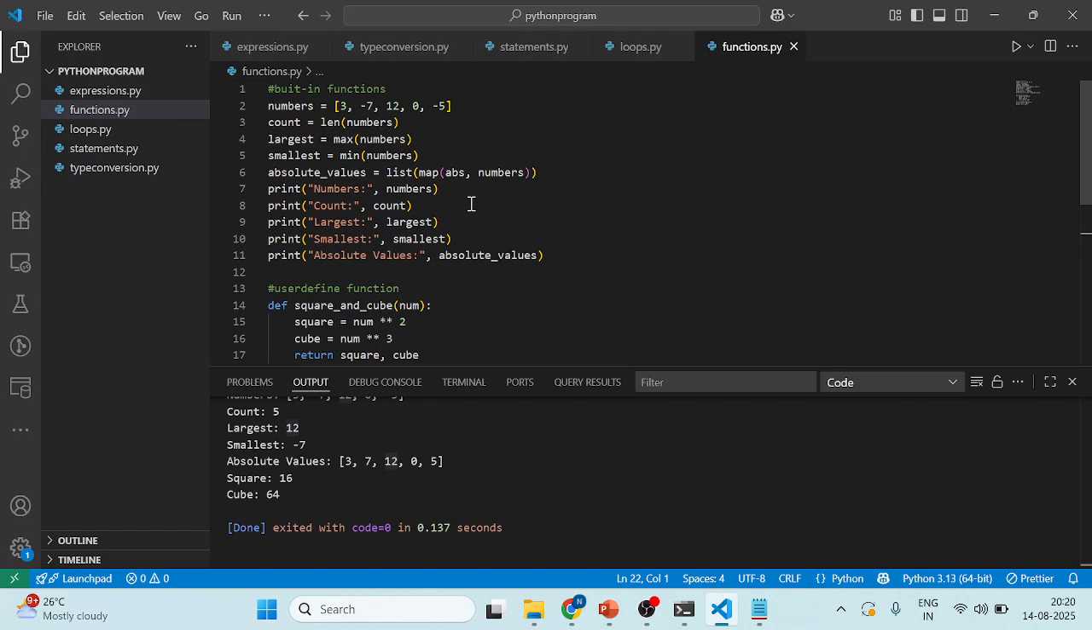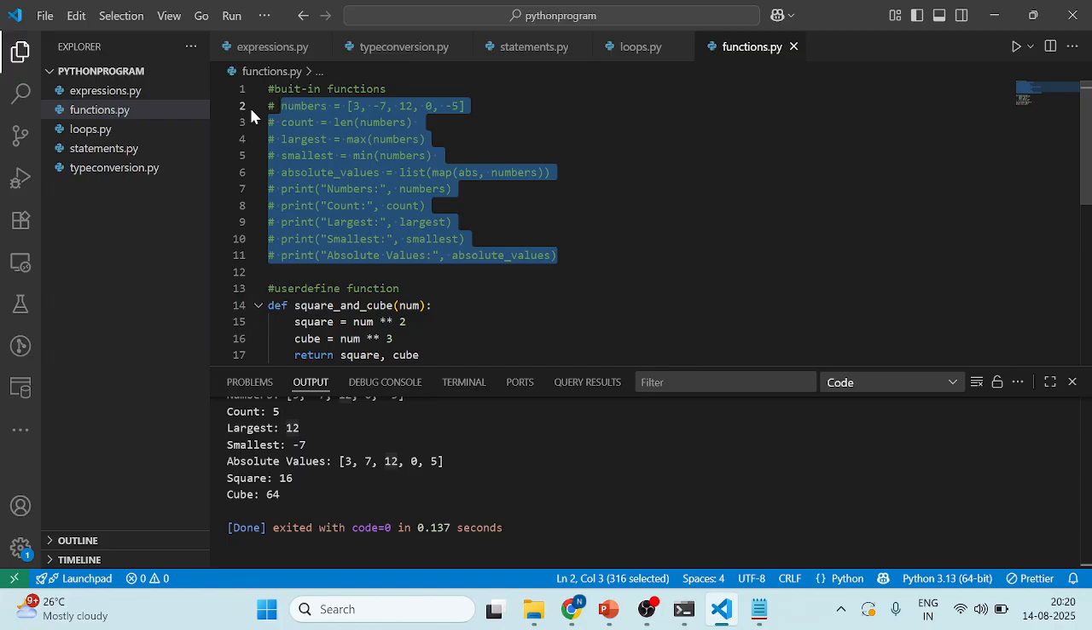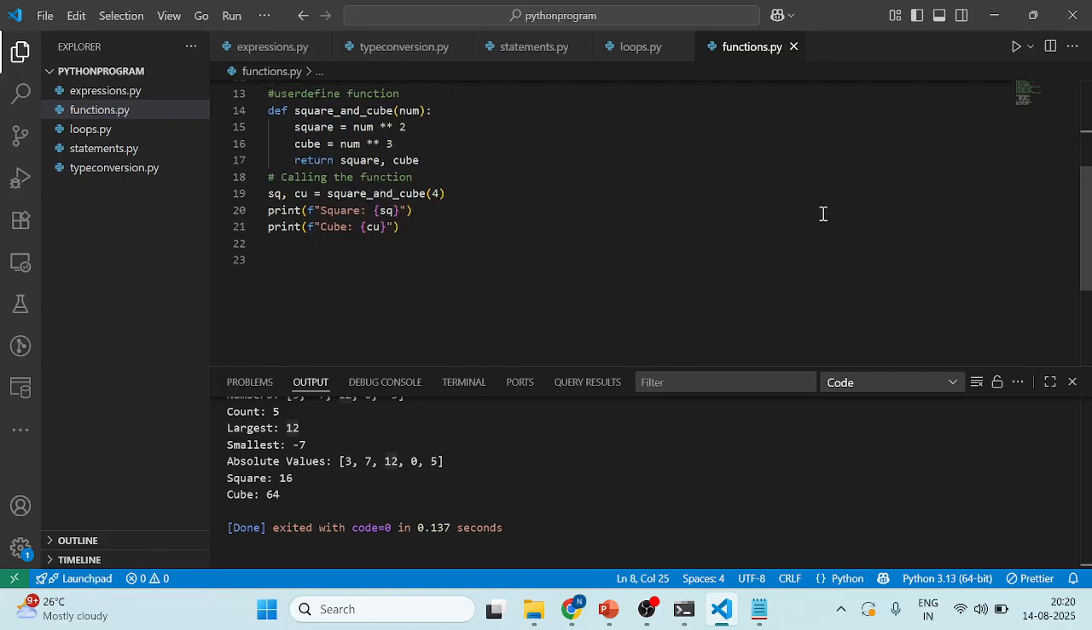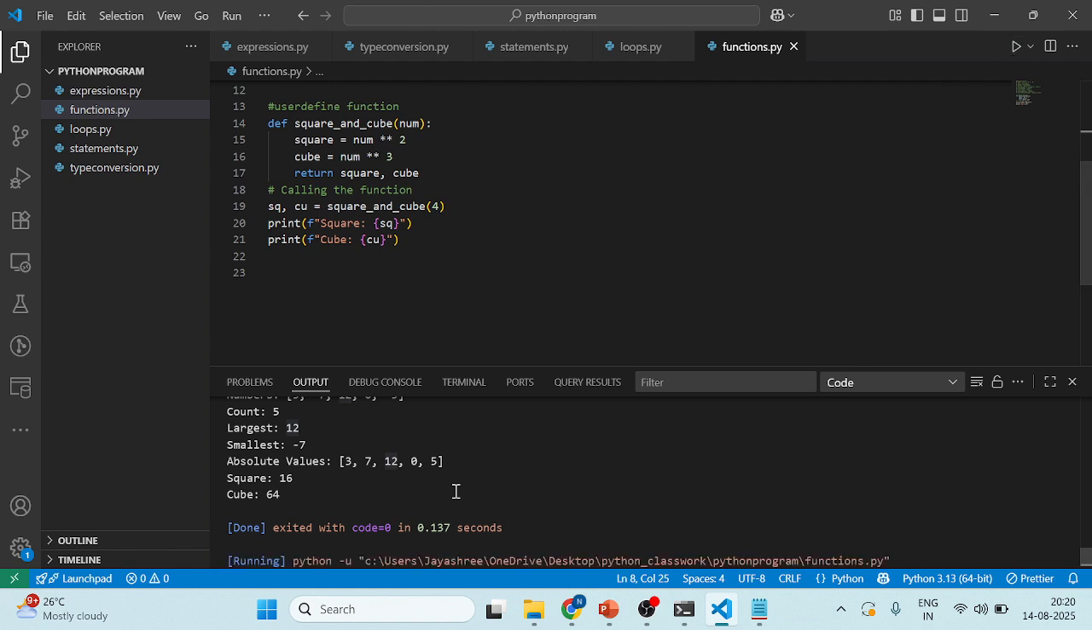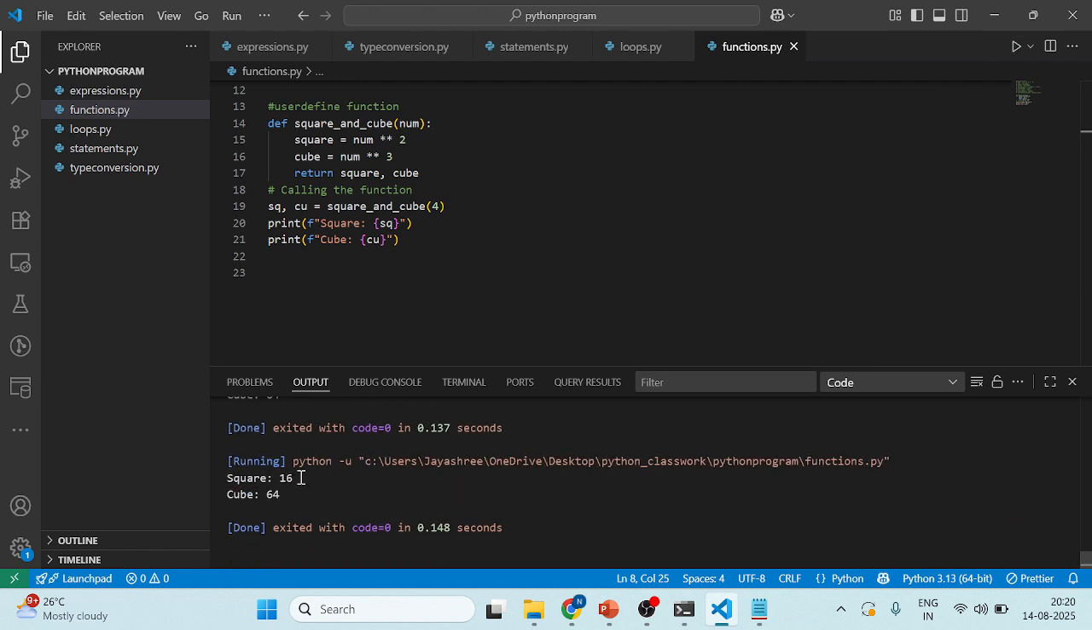So I'm going to comment this built-in function. I'm getting confused. So square 16, cube 64. In the f-string I have taken one logic here, number of into. Here the cube into I have taken. In the return statement I have taken cube and square, like that. Okay, this is the user defined function.